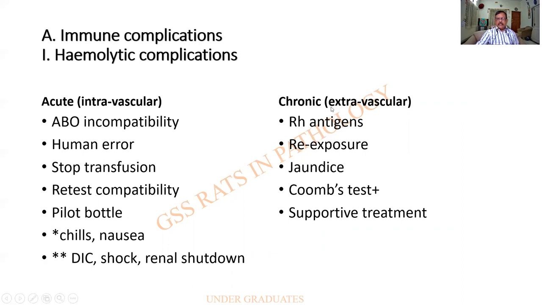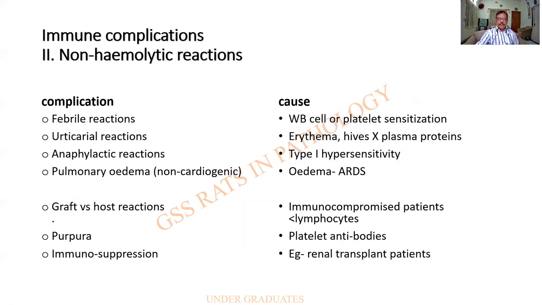Sometimes it can be extravascular complications due to RH antigen. And this is because of re-exposure to the RH antigen. There can be jaundice, Coombs test has to be done, which will be positive. Supportive treatment will have to be given. So immunological complications, mainly hemolytic complications, people should know, memorize it.